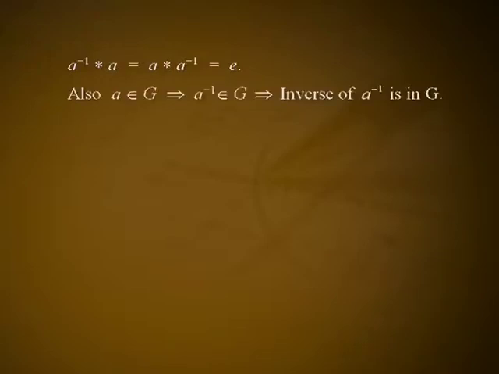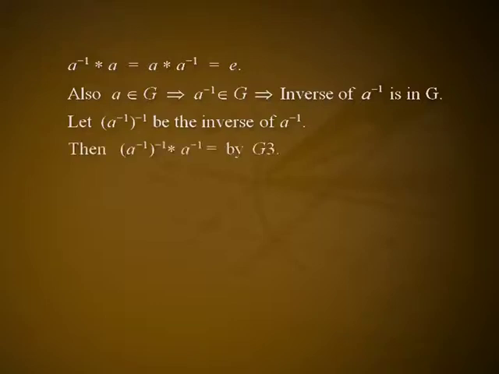Theorem 6. Let G be a group. If the inverse of a is a inverse, then the inverse of a inverse is a. Proof. Let a belongs to G and a inverse be its inverse. If e is the identity element, by the definition of inverse, we have a inverse * a = a * a inverse = e. Also, a belongs to G implies a inverse belongs to G. Inverse of a inverse is in G.